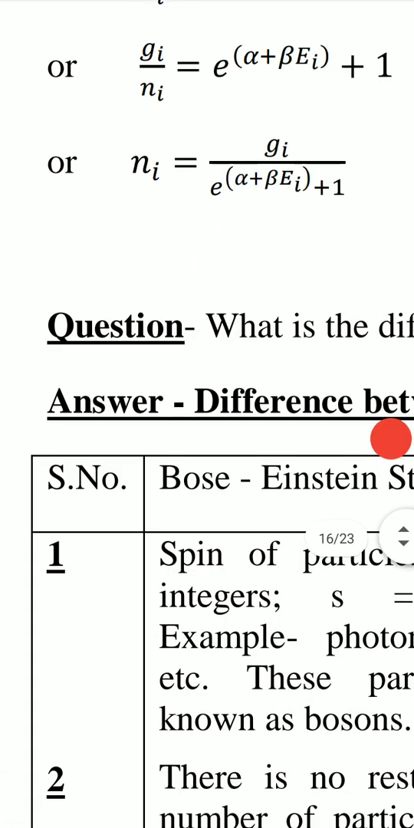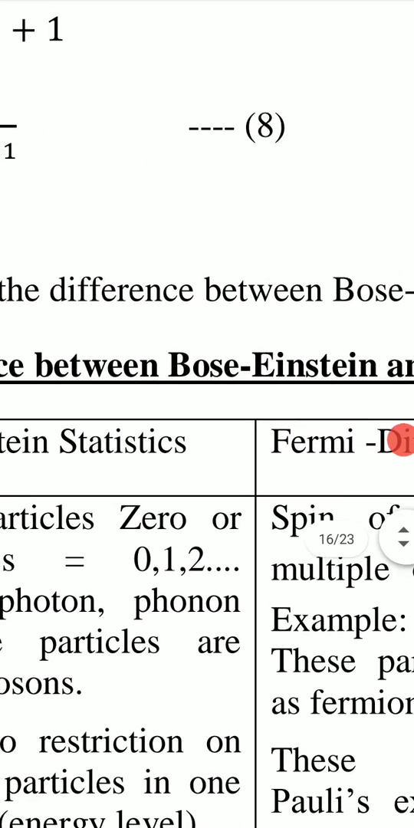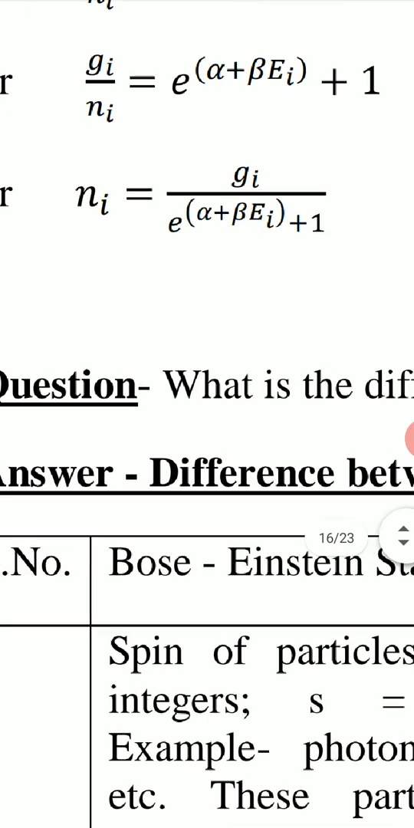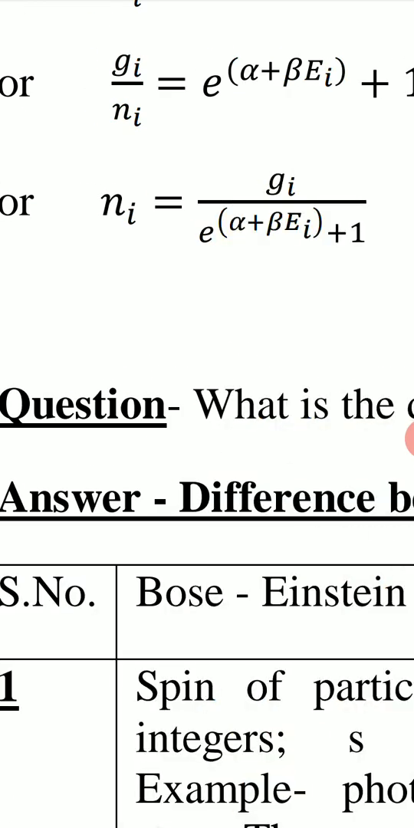This is the Fermi Dirac distribution law. ni equal to gi upon e to the power alpha plus beta ei plus 1. This is the Fermi Dirac distribution law.